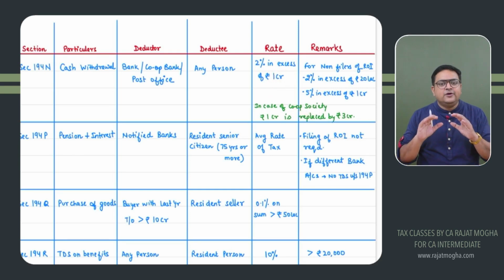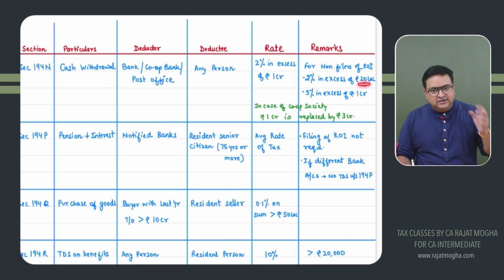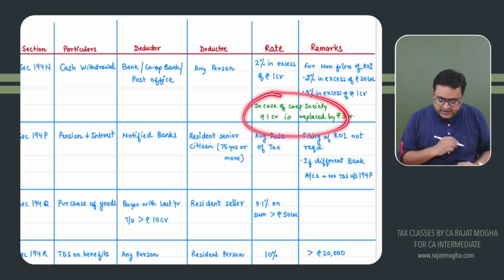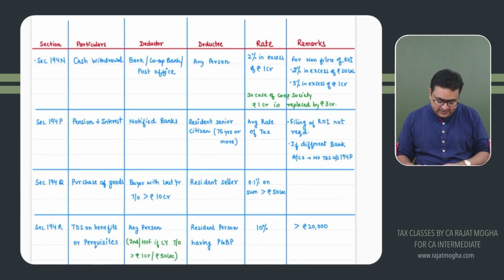So up to 3 crore, they don't have to pay TDS, but if they withdraw more than 3 crore, then 2% would be levied. If this cooperative society is a non-filer, 20 lakh will remain, but this 1 crore would be replaced by 3 crores. So I can say from 20 lakh till 3 crore, 2%. More than 3 crore, it would be 5%. Got it? A very important amendment, if the person who is withdrawing is a cooperative society.